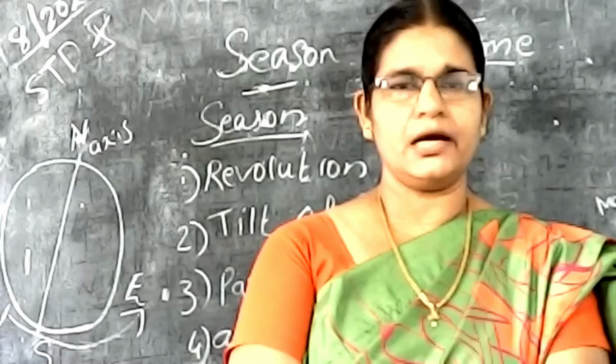Okay, then first we studied the revolution. Revolution is one reason for getting the different seasons, and the second reason is the tilt of the axis. What is the tilt of the axis?